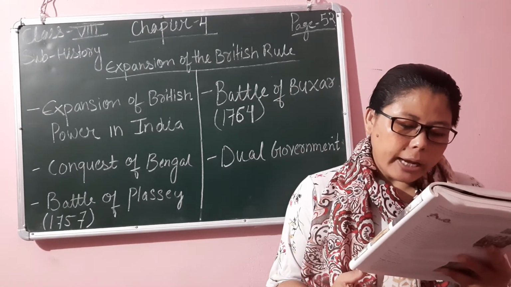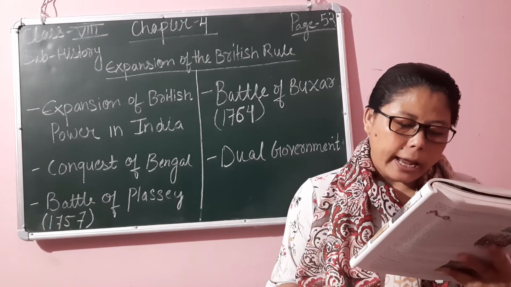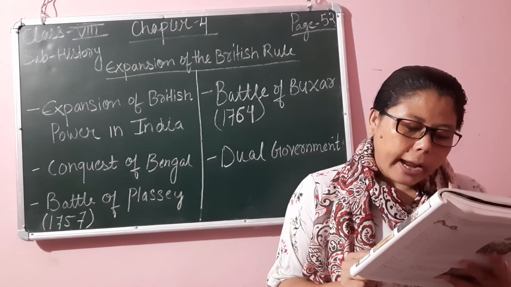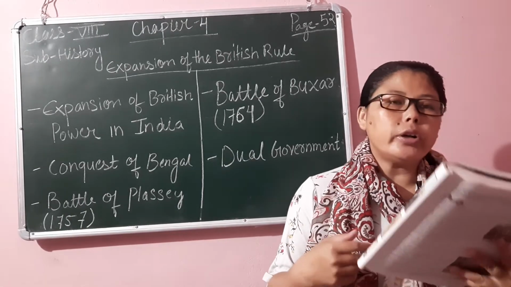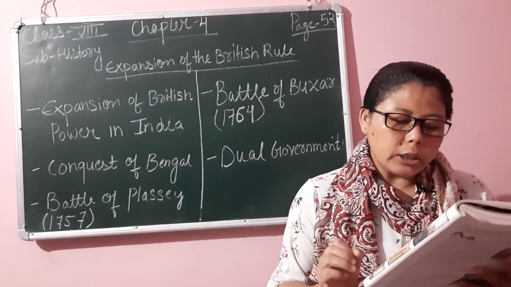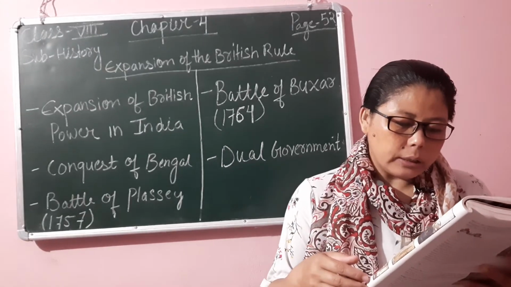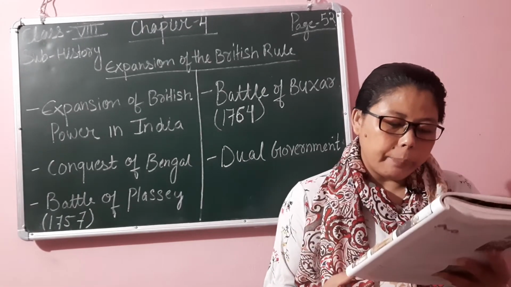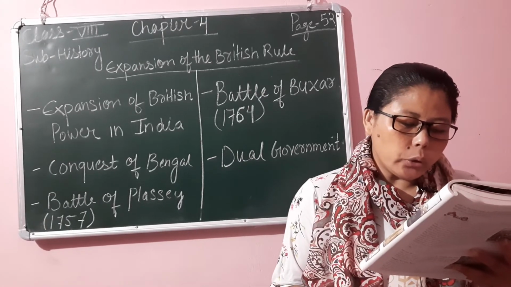Under this system, the administration of the kingdom was in the hands of the Nawab, but the control of the revenue was in the hands of the company. The administration system would be controlled by the Nawab, but the revenue collection was in the hands of the British. This means that there were two rulers at the same time.